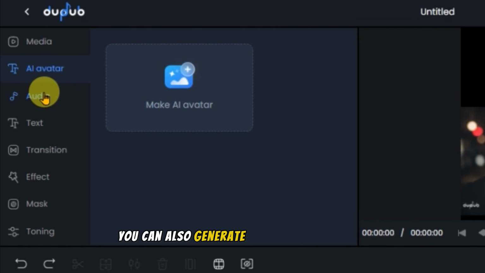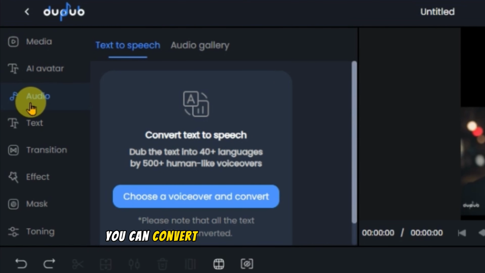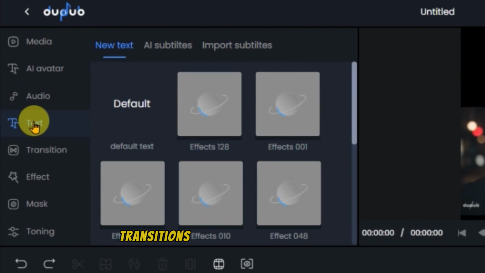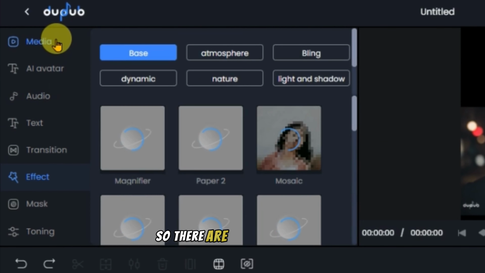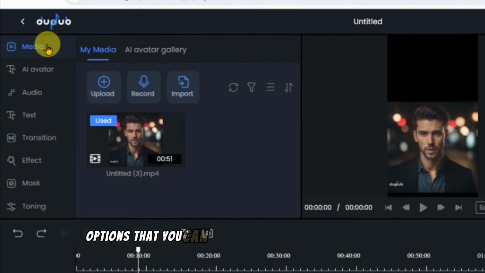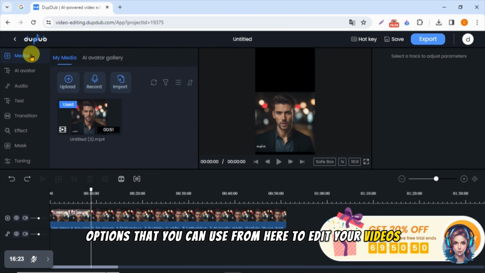You can also generate AI avatars from here. You can convert your text into audio from here. You can add text to your videos, transitions in between your videos, effects, mask and toning. So there are a variety of editing options that you can use from here to edit your videos professionally.